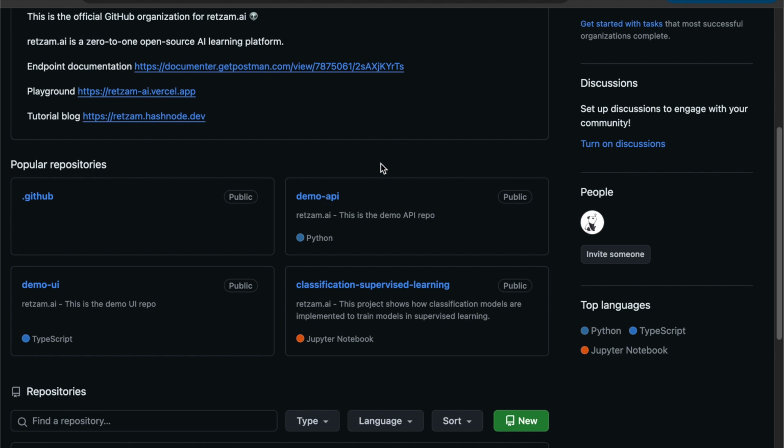So for example, this is the endpoint for our demo API. That's our playground. This is the repository. This is the repository for the UI. This is for our classification model. This is where we built all our classification models. So anyone can come in here and get our code and customize it to fit their purpose.